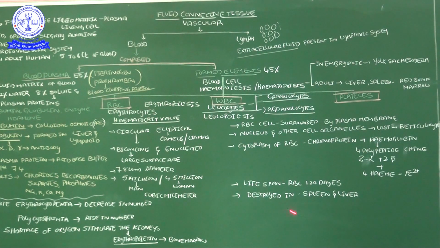When the nucleus and cell organelles have disappeared, that cell does not show any cell division. That means one fine morning, after the lifespan of that cell, it will be destroyed. From that cell onwards, new cells are not produced, because new cell production needs a nucleus. Nuclear division must happen before cytoplasmic division. Without a nucleus the cell cycle will not happen. So the nucleus and other cell organelles are lost at the reticulocyte stage.